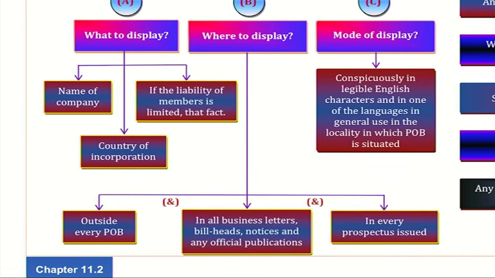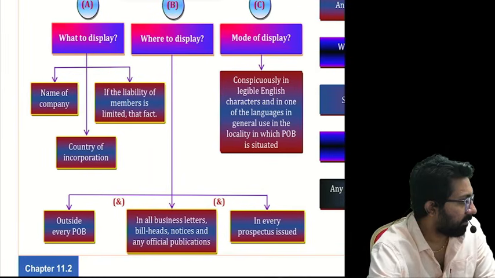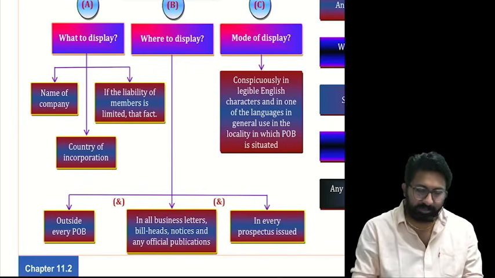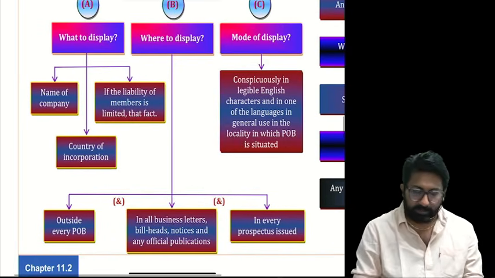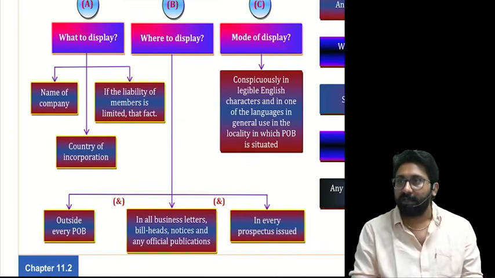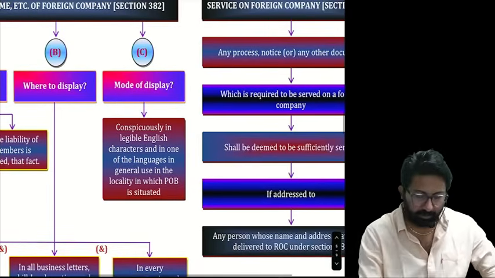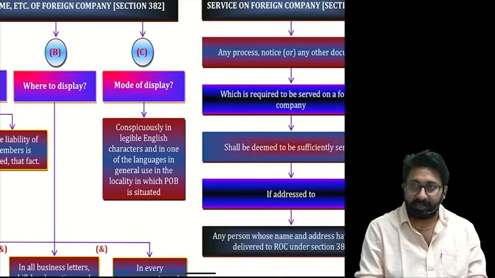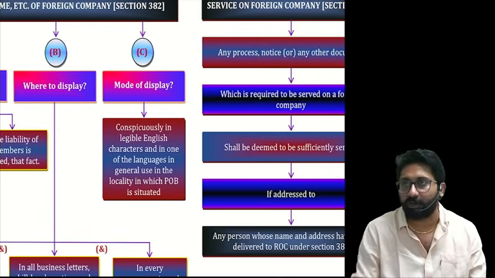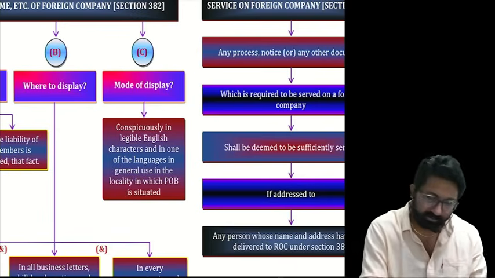Completed? So tell me what to display. Name of the company, country of incorporation, liability of members if limited, that fact. You need to display it outside every place of business, on all business letters, bill heads and notices and official publications, and on every prospectus issued. Mode of display: conspicuously in legible English characters and in one of the languages in general use in the locality, also called the local vernacular language.